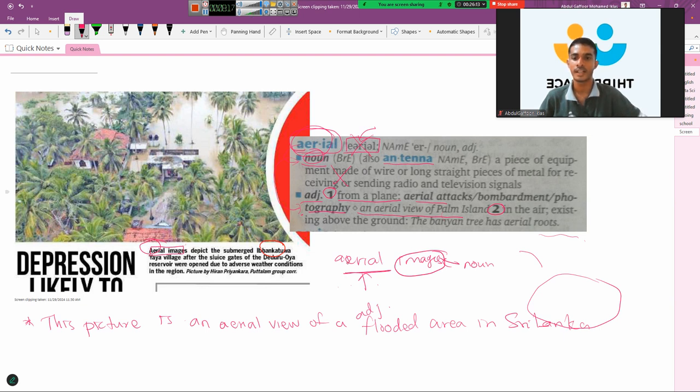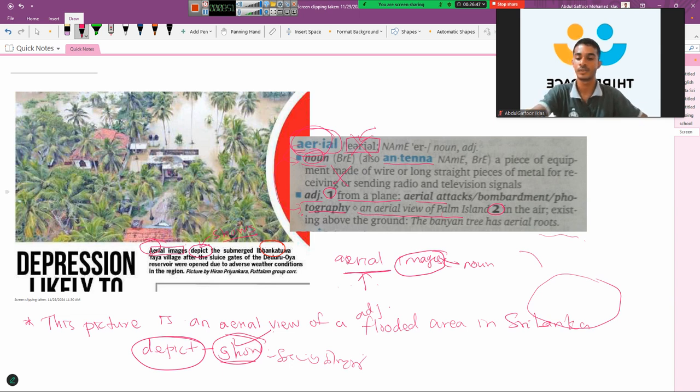Here, aerial images depict. The word depict tells shows. This is the meaning of depict, it means shows. Some people might not know the meaning of depict. Depict means show, and now you know the meaning of show. If I want to say it in Tamil, kaattugirathu. So here, aerial images depict the submerged.